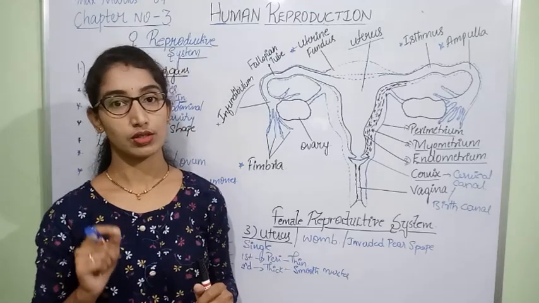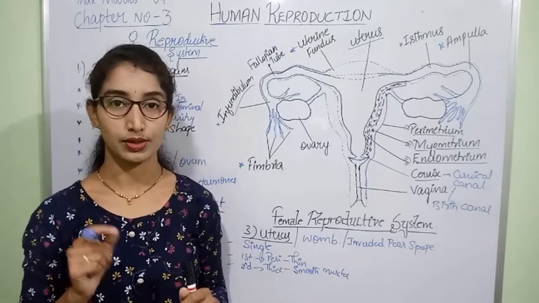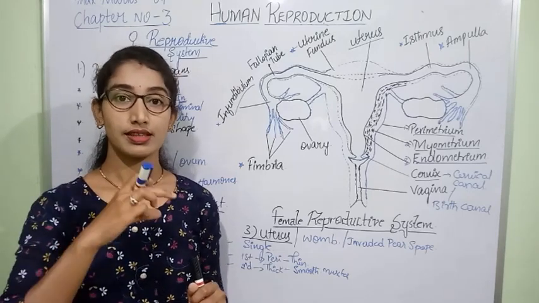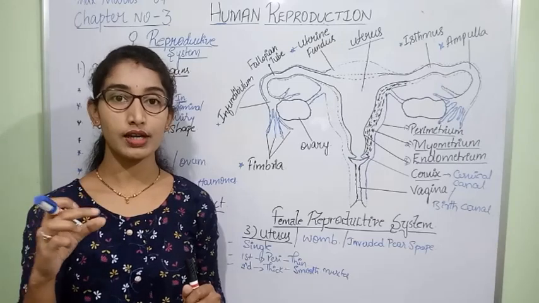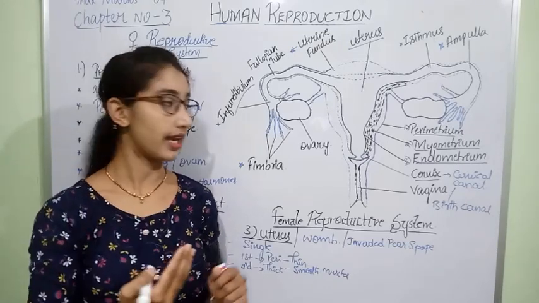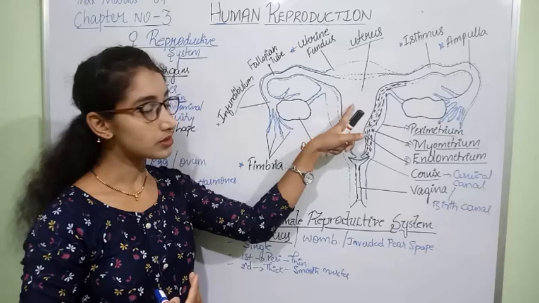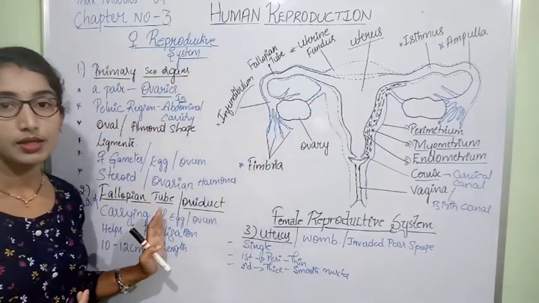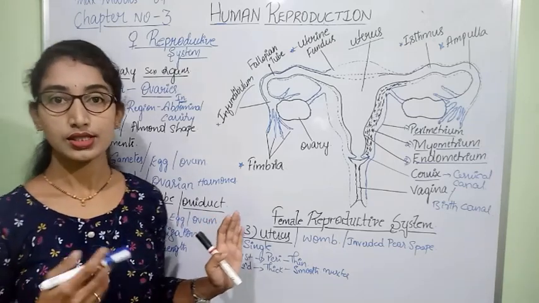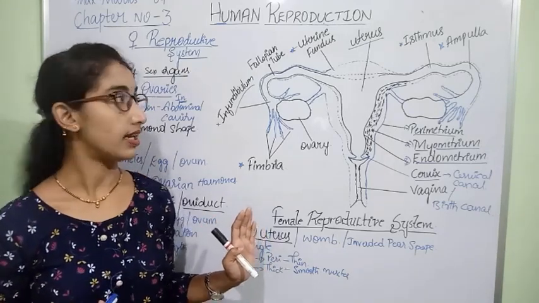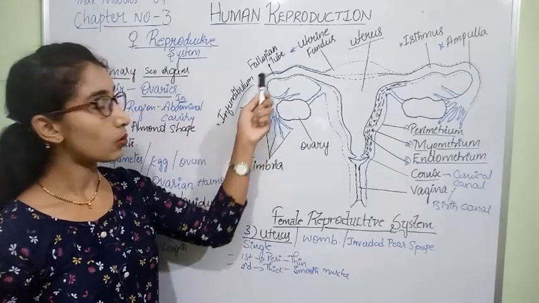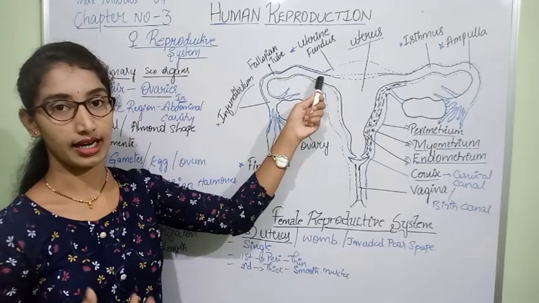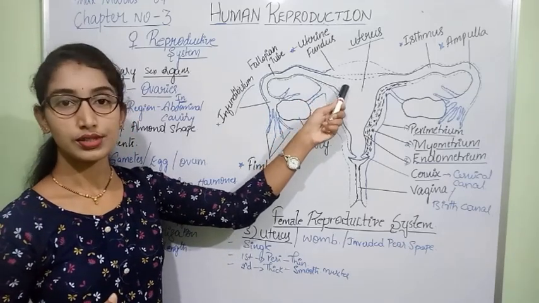The fallopian tube is also called the oviduct, because a duct is nothing but a passage. The oviduct is a tube modified for carrying the egg from the ovary to the uterus. The oviduct measures around 10 to 12 centimeters in length, and it releases the egg at the region of the uterus.